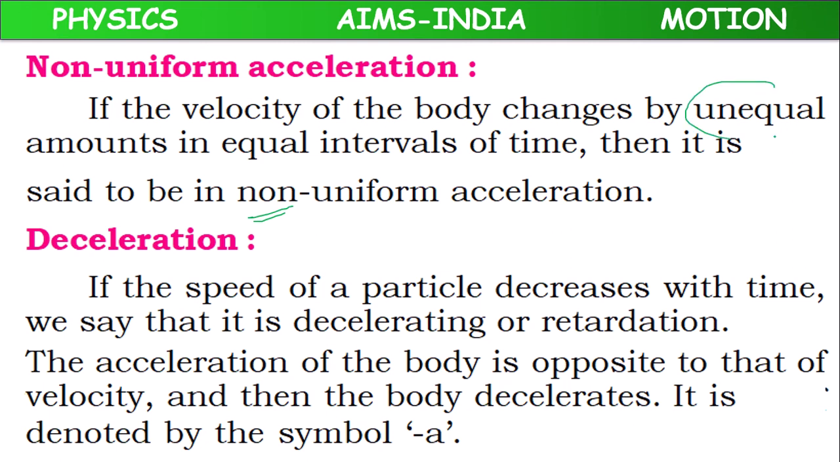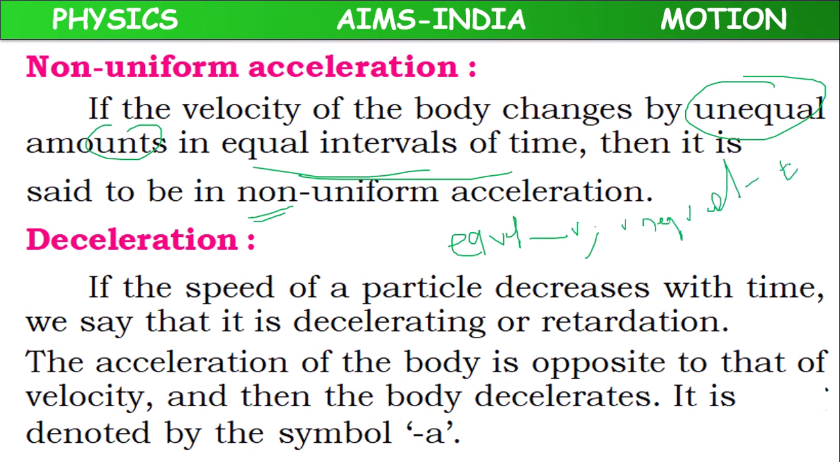Non-uniform acceleration means unequal amounts of velocity change will happen in equal intervals of time, or we can also call it equal change of velocity in unequal intervals of time. In this way also we can define it, but one quantity change should be equal and the other quantity should be unequal, then it is called non-uniform acceleration.